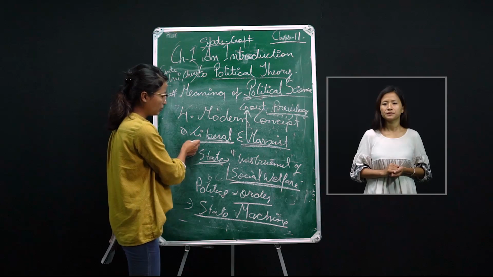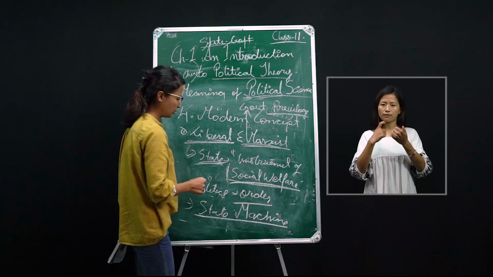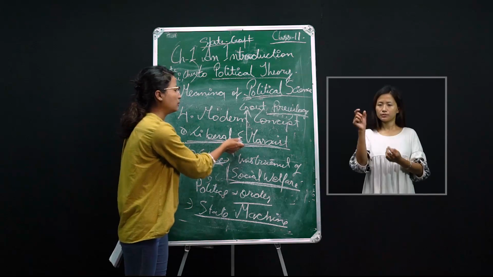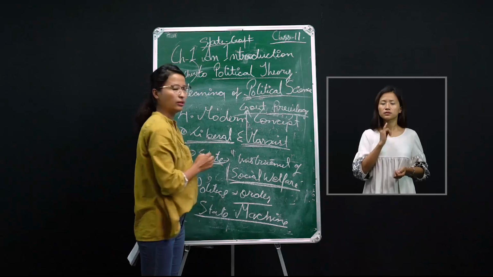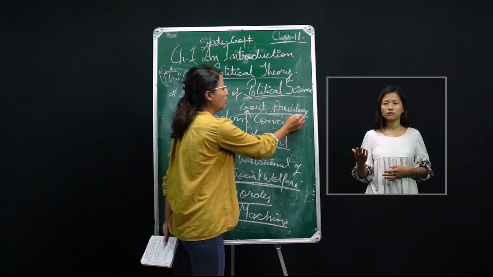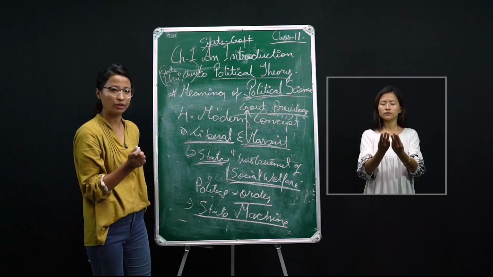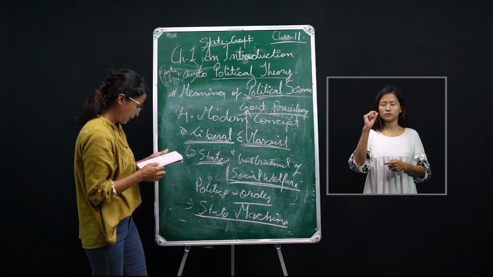So the liberals say that the state is there to protect the welfare of the people, but the Marxists say that the government's role is to only protect and promote the welfare of the privileged class.